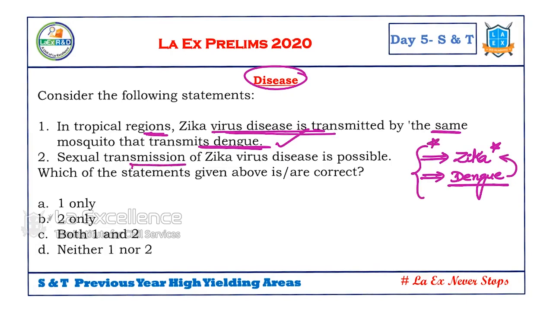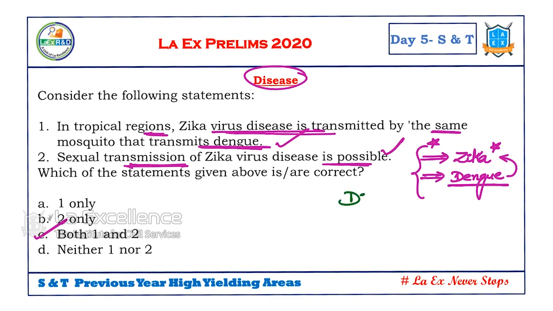Next, sexual transmission of Zika virus disease is possible. Yes, this is also true. So these two are true. So both are correct. Now what we should do is, we should have a table of all the diseases that are in news. We are going to have a special session on this, diseases in news. We are going to have a special video recorded on this.